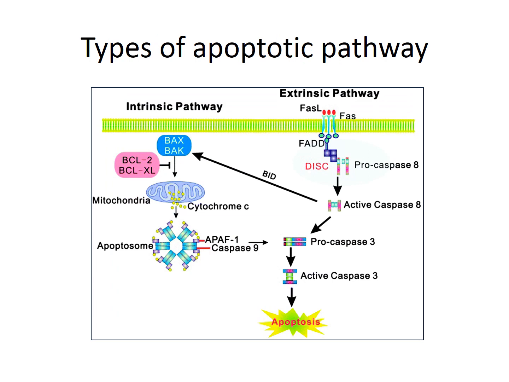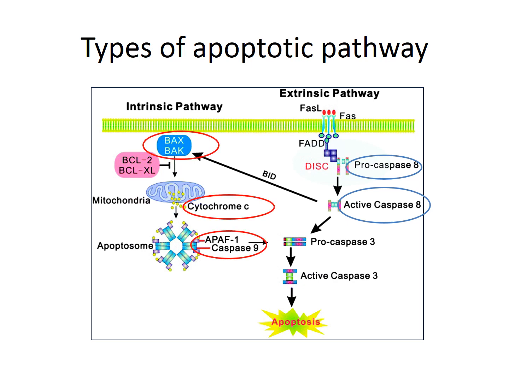In this slide we can see two types of pathway, the intrinsic and the extrinsic one. The extrinsic one, we can see the caspases are the procaspases 8, then active caspase 8, whereas in the intrinsic pathway we have the caspase number 9, and this caspase 9 and caspase 8 then enter into a common pathway.